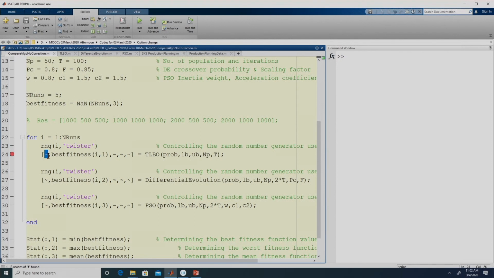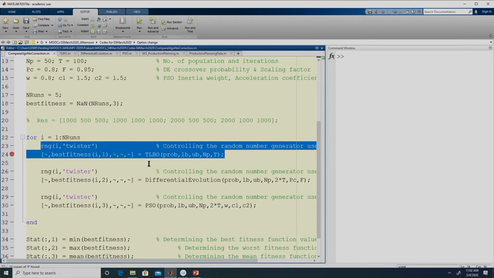We are not receiving the set of decision variables, the values for plotting the convergence curve, the final population, or the fitness function values of the final population. If you are interested, you can specify a variable name and then analyze whatever you wish to. So this will help us to solve with TLBO.